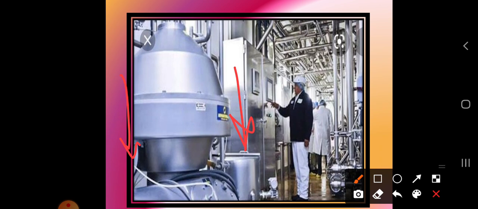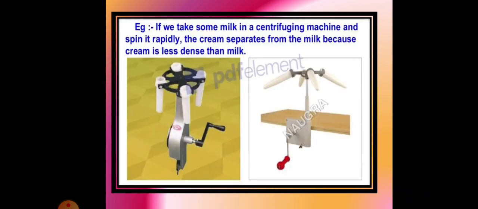So we need a big vessel to carry out this experiment. How can it be handled? It can be handled by electricity. Don't get confused about whether it will be done by a person. A person conducts the experiment, but the spinning is done by the electricity itself. Let us understand by taking one example.